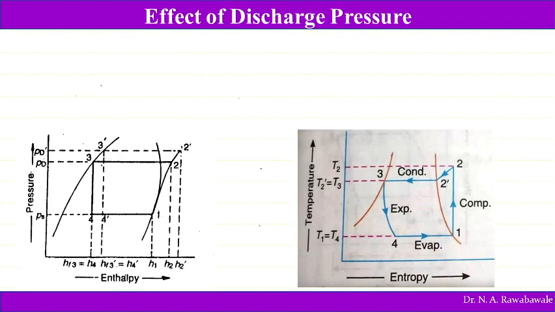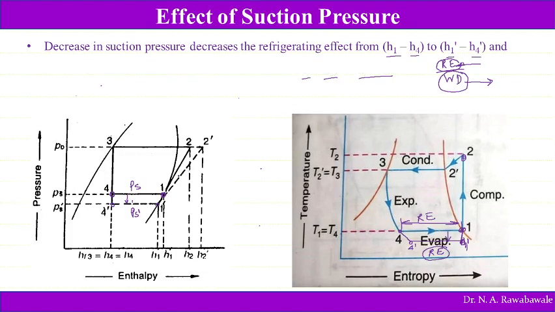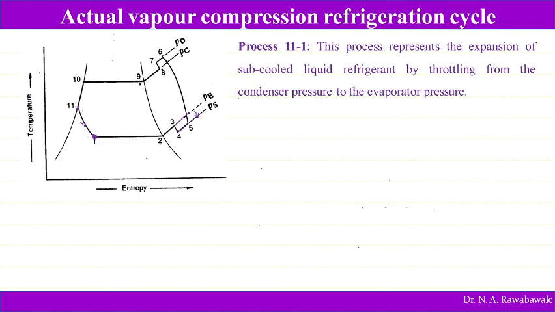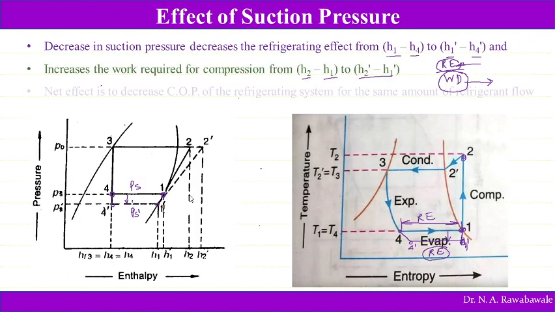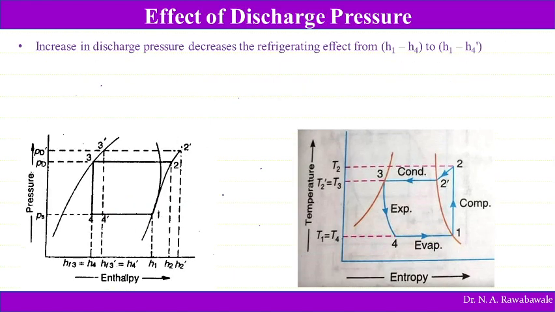So here, in this diagram, the delivery pressure is increased beyond the condenser pressure. So what is the effect of increasing delivery pressure beyond the condenser pressure? Now as the delivery pressure is increased from say PD to PD dash, we can see the work done required will increase. So here work done increases from 1 to 2 dash, as well as the refrigerating effect will also get reduced.